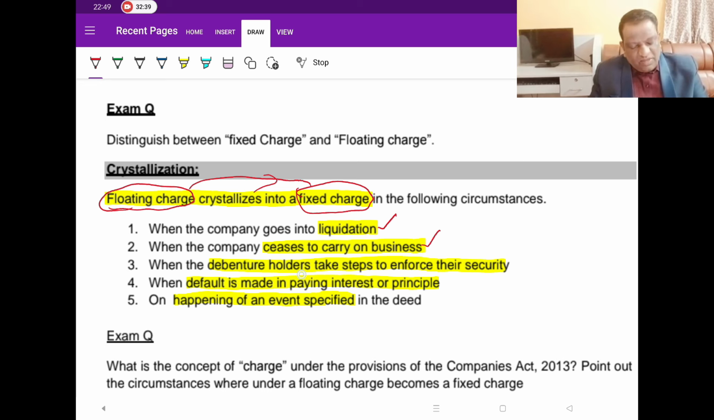Third, when the debenture holders become suspicious of their security and they start taking steps to enforce their security. And the fourth one, wherever there is a default in payment of the interest or the principal. When the borrower defaults in the payment of interest or principal, the lender gets active, gets cautioned. Then he starts thinking, is my money safe over there? So once he gets that insecure feeling, he simply converts that floating charge into a fixed charge.